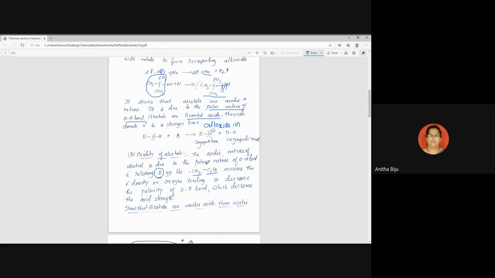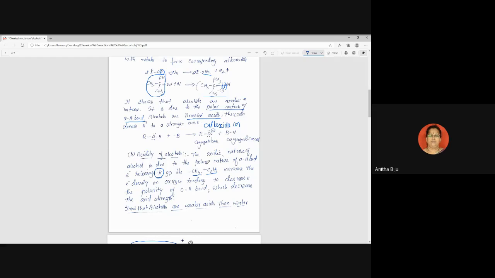And imagine when this R releases electrons, the electron density on the oxygen atom increases. So if oxygen has sufficient electron density within it, then it has less tendency to break the OH bond. So that means its acidic nature will be less. So this is the reason why alcohols do not show any color change in blue litmus paper. Okay, so this is the reason.